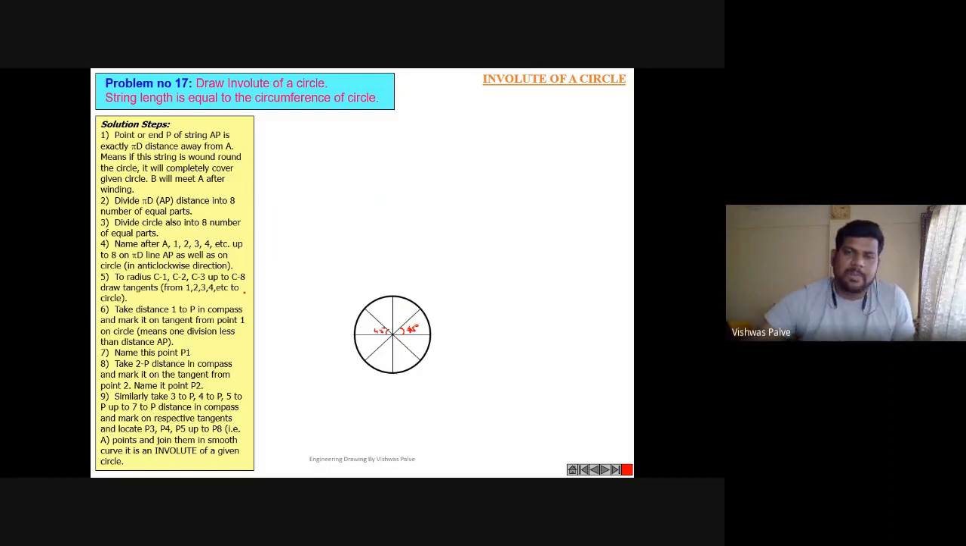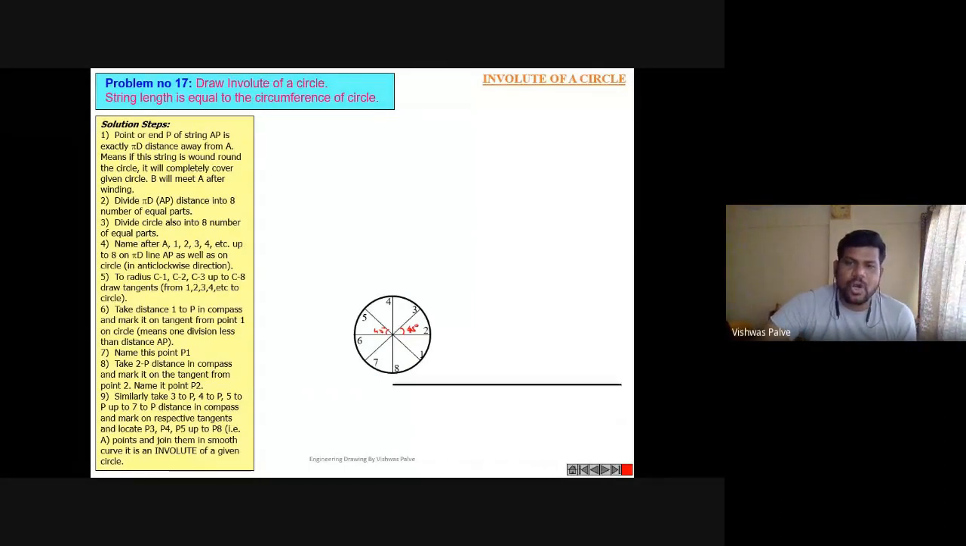So keep in mind, for dividing a circle into 8 equal parts, we require an angle. A protractor is required for that. So that's why the protractor is given in the instrument box. Then what is the next step? Name the circle. Name all 8 points, starting from this point, 1, 2, 3, 4, 5, 6, 7, 8.